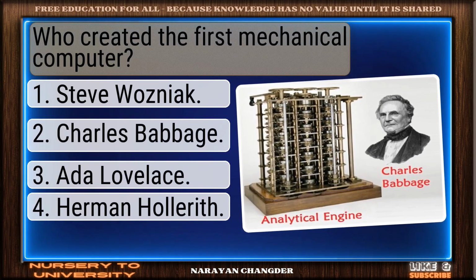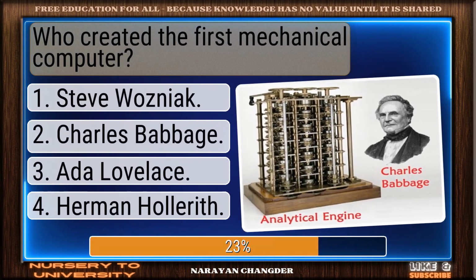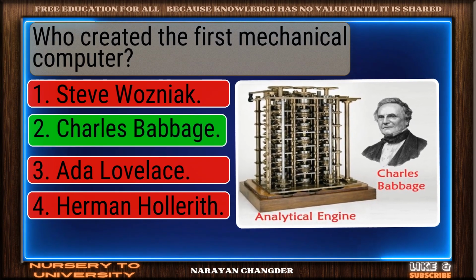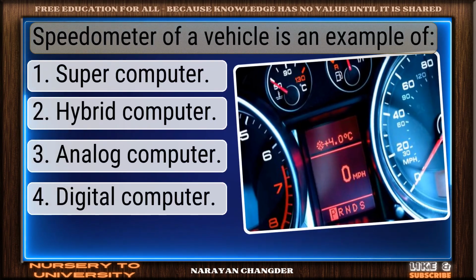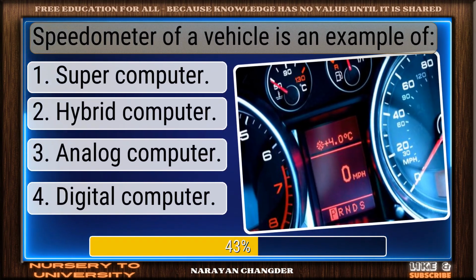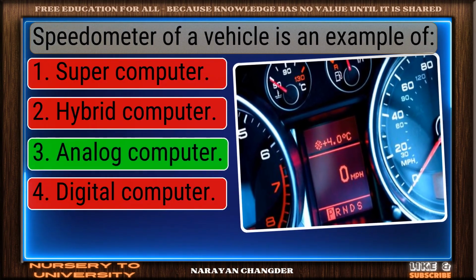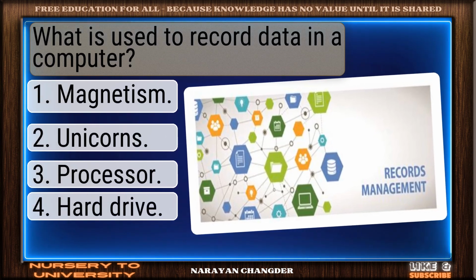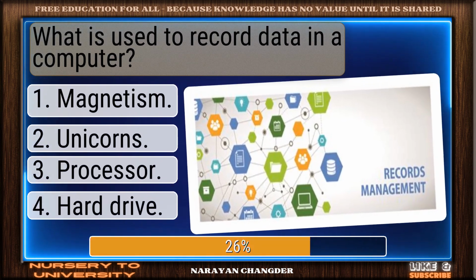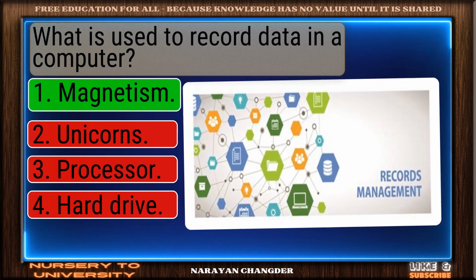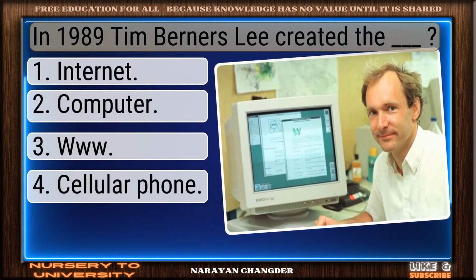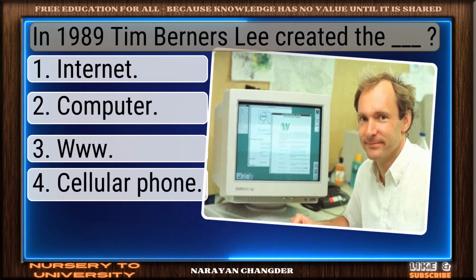Who created the first mechanical computer? Right choice. Charles Babbage is best. Speedometer of a vehicle is an example of? On track. Analog computer is correct. What is used to record data in a computer? Perfect. Magnetism is the one. In 1989, Tim Berners-Lee created the dash.